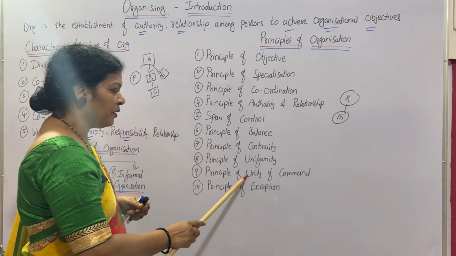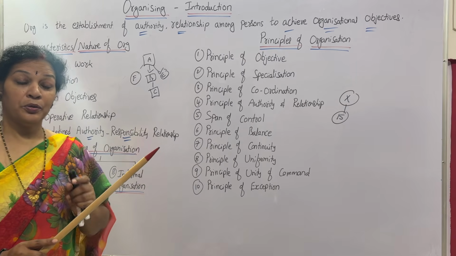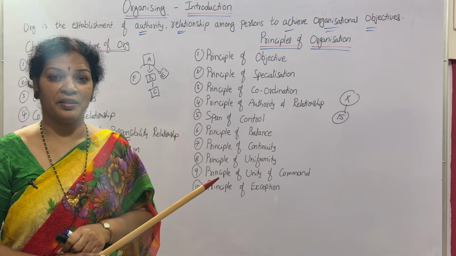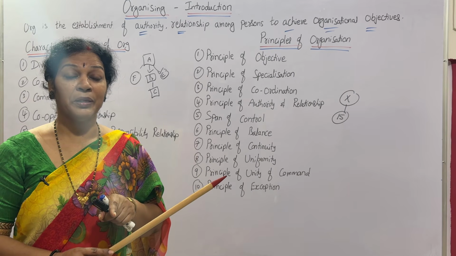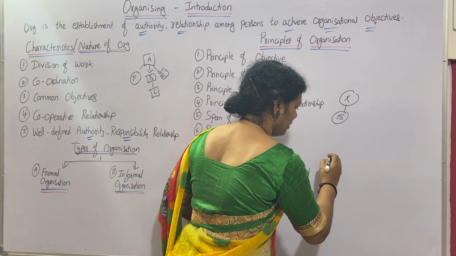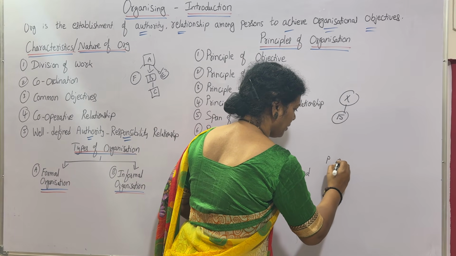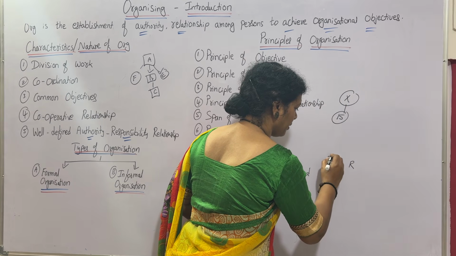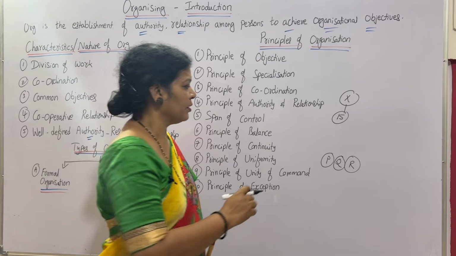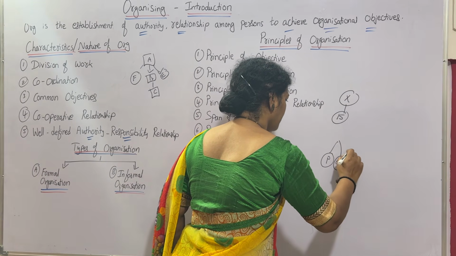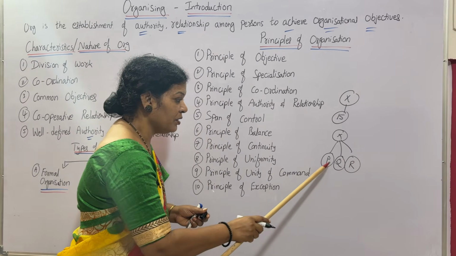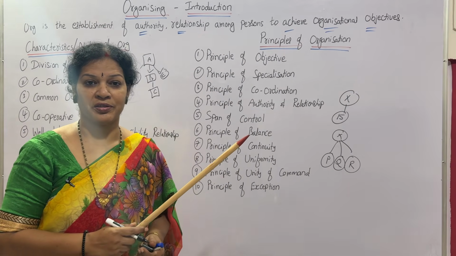Next, principle of unity of command. Unity of command says that every employee has some authority. Suppose there are employee P, employee Q, employee R. Three employees are there, and they have one boss. That boss is X. X is the boss. So all these employees have only one boss.